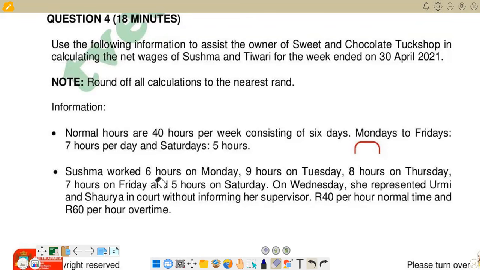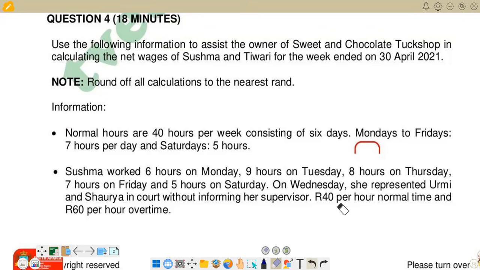Then we are given information for Sushma, and they are saying Sushma worked 6 hours on Monday, 9 hours on Tuesday, 8 hours on Thursday, and then 7 hours on Friday and 5 hours on Saturday. Then on Wednesday, she represented Umi and Shawuya in court without informing a supervisor.